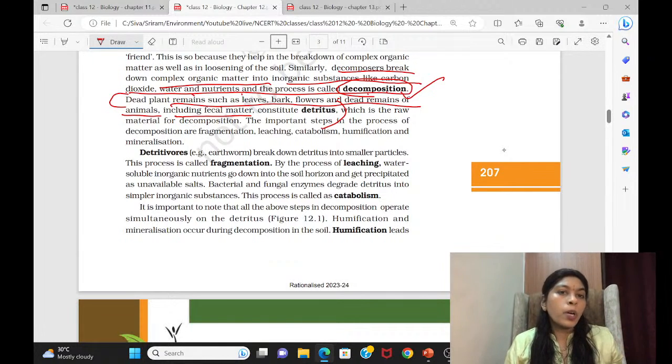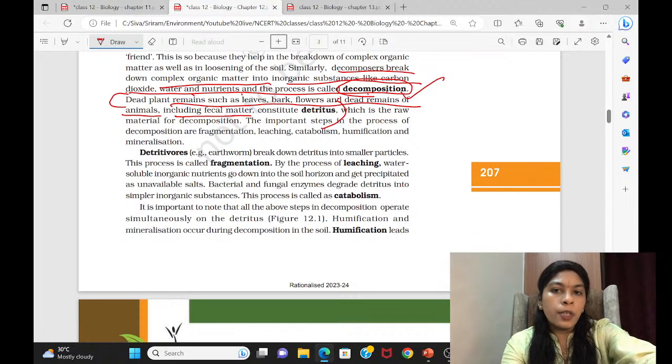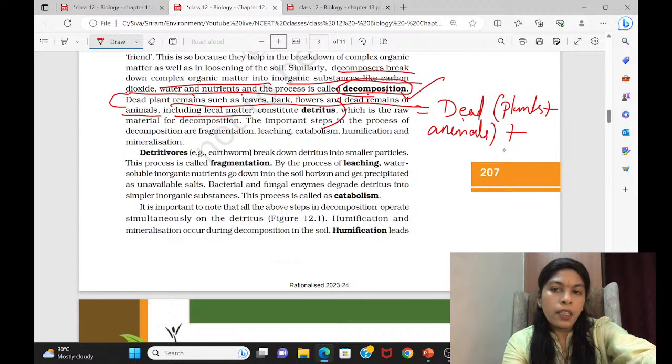So first of all, you should know what detritus is. Detritus means not only the dead animals, but the fecal matter is also included in the detritus. So you can put an equal to, then you write dead matter. Dead matter means dead plants plus animals. Then you can write plus the fecal matter of animals. So this includes the detritus. You should know that. Then you will know the decomposition definition.